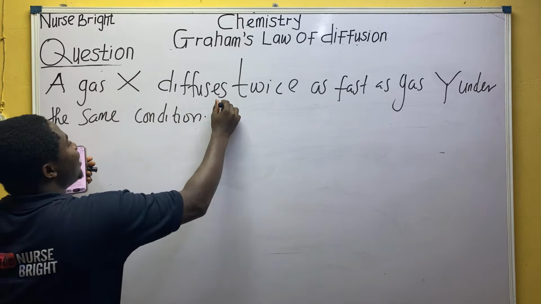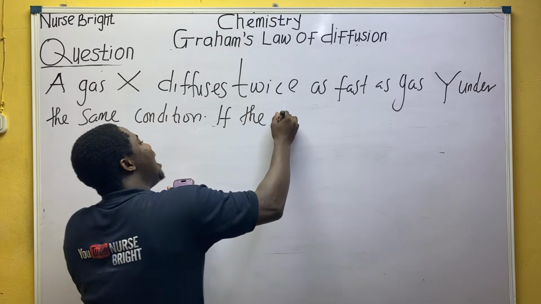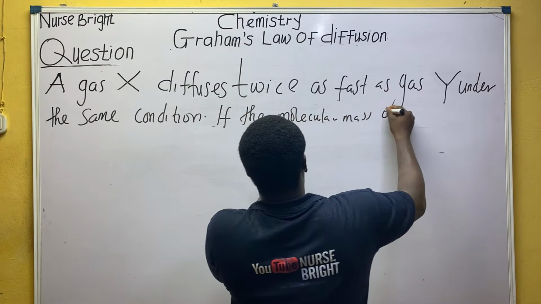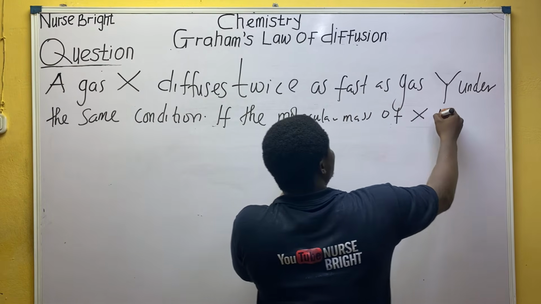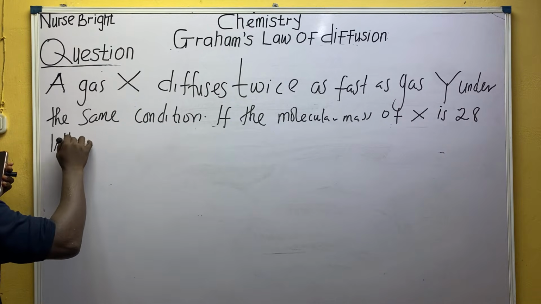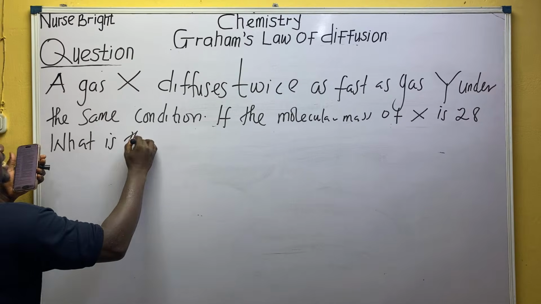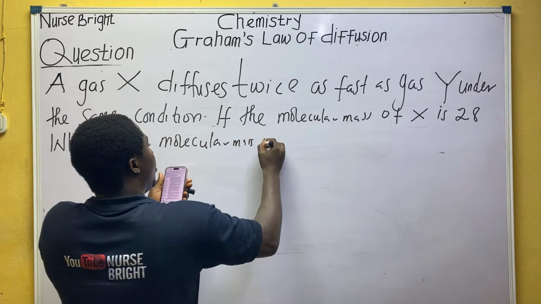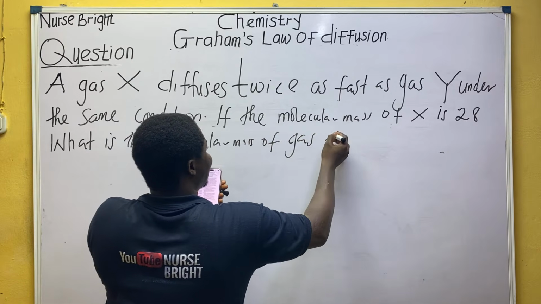Everybody pay attention. If the molecular mass of gas X is 28, what is the molecular mass or relative molecular mass of gas Y?